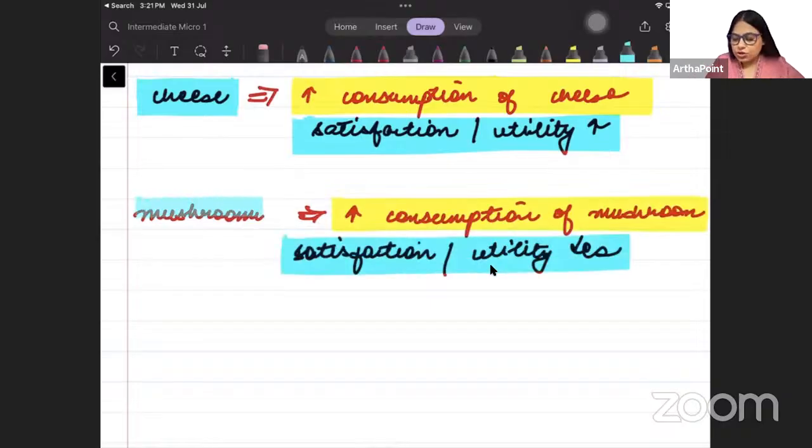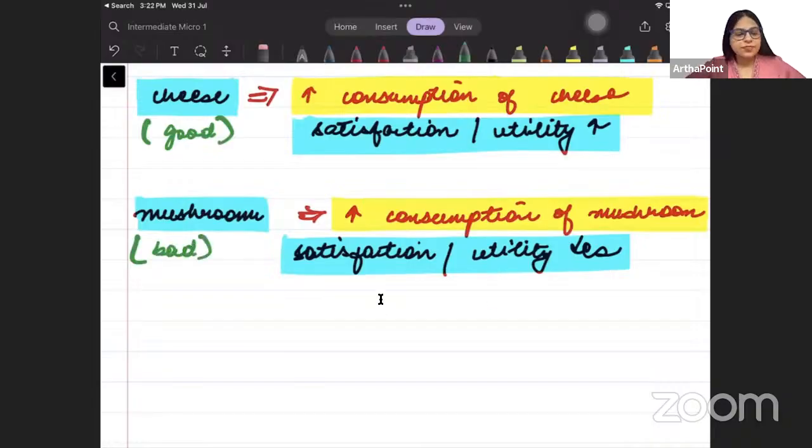हाँ बेटा, तो cheese is a good for me and mushroom is a bad good for me. ठीक है. Now question is, how do we make indifference curve in this case? हम इस केस में indifference curve कैसे बनाते हैं?